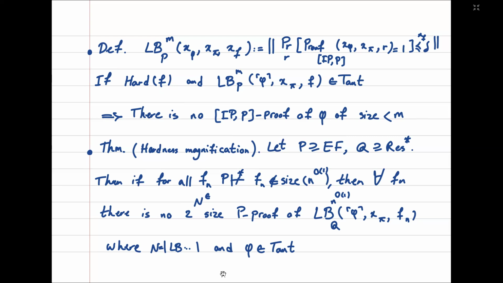And the hardness magnification says that if P extends Frege and Q extends Dirichlet resolution, and moreover, if P doesn't have short proofs of any polynomial circuit lower bounds, then there is no sub-exponential size P proof of the LB formula, where n is the size of the LB formula, when phi is a tautology.